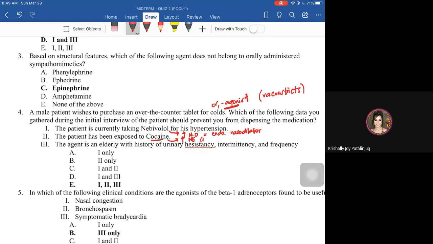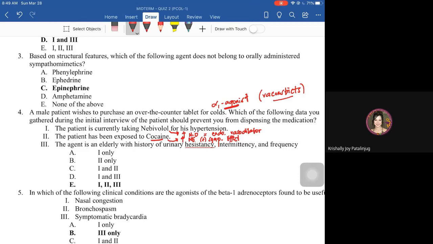Therefore, positive sympathetic effect yung mafe-feel ng patient, and a positive sympathetic effect would enhance also vasoconstriction. Okay, so that is another data that you need to consider upon dispensing OTC drug for colds with vasoconstricting action, because that might enhance the effect of the initial drug that has been taken.